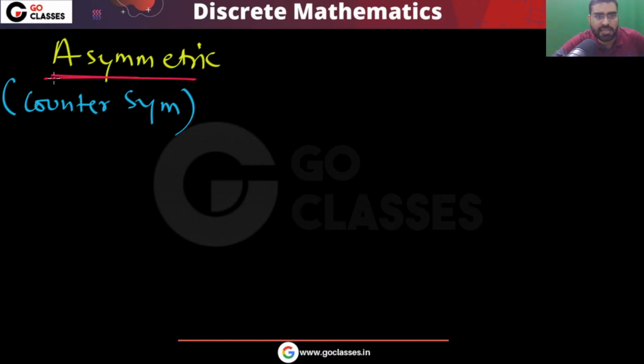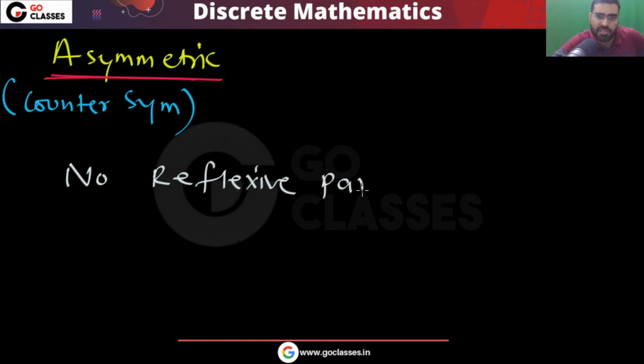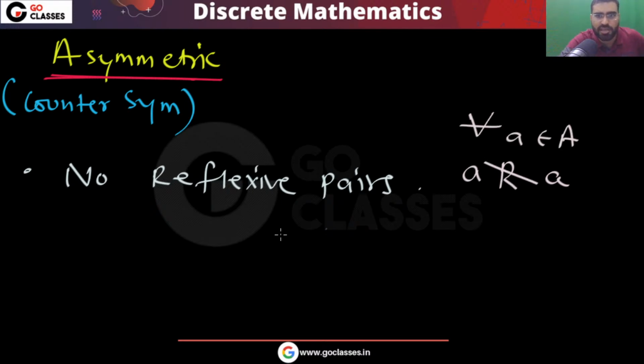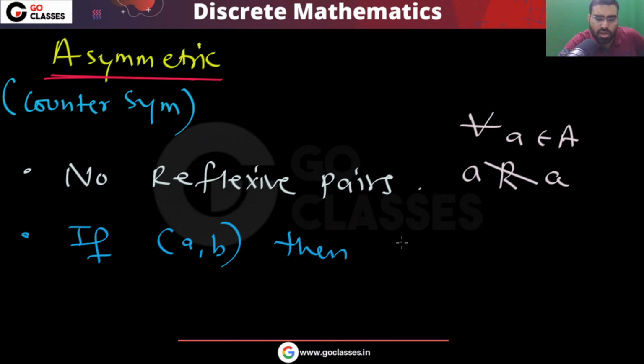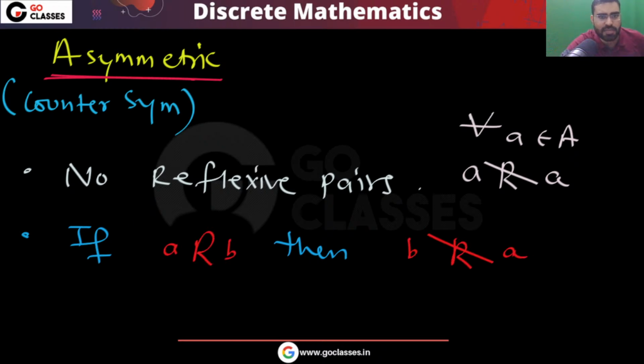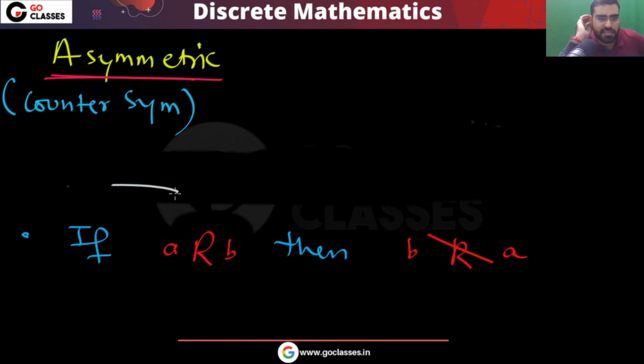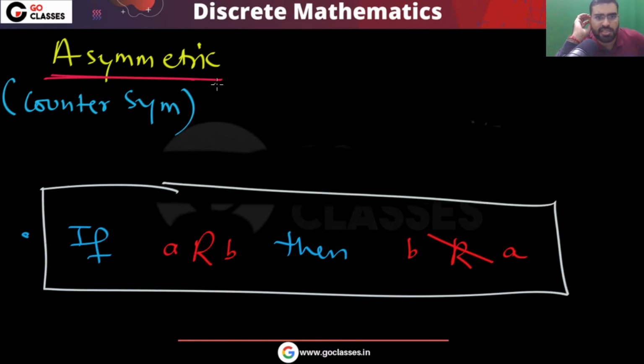Asymmetric simply means that there are no reflexive pairs, that is, for all A, A is not related to A. The second point is that if A is related to B, then B is not related to A. Remember, this line already includes the first one, so this automatically means that there are no reflexive pairs. So this is the definition of asymmetric.